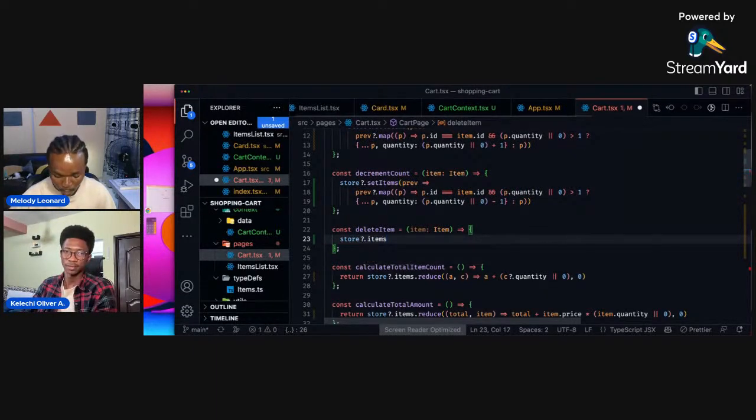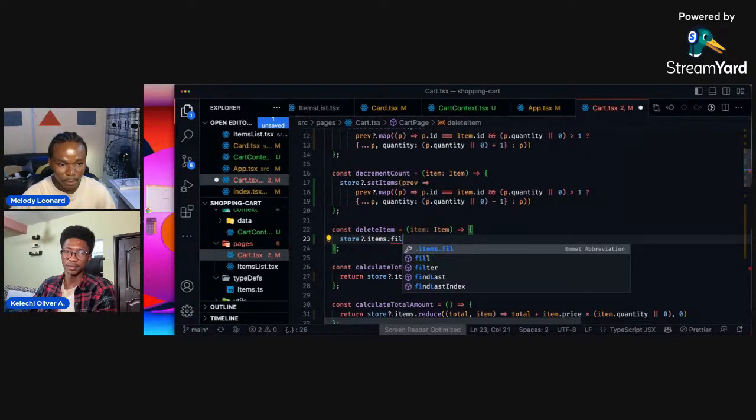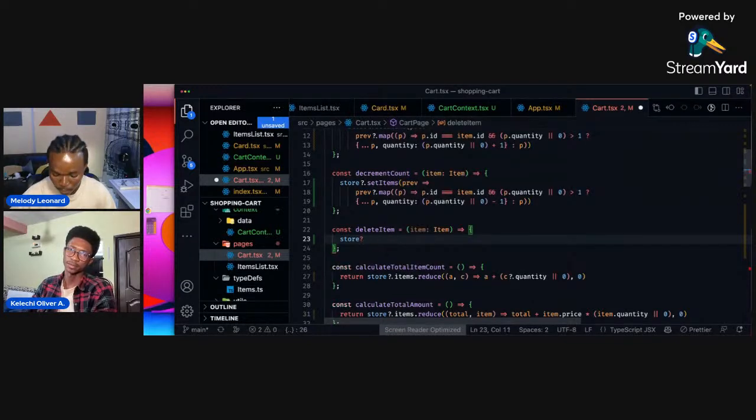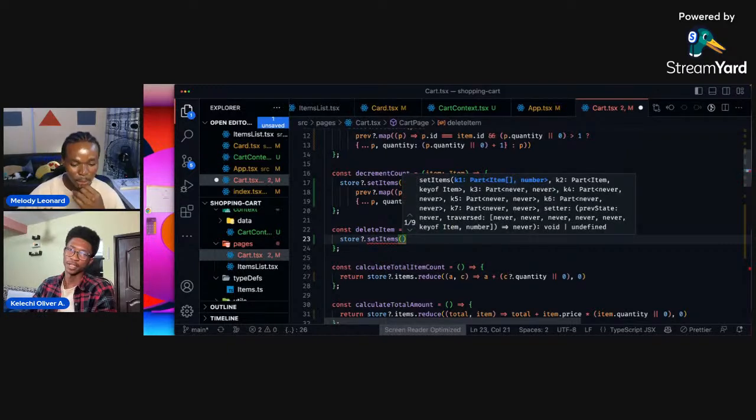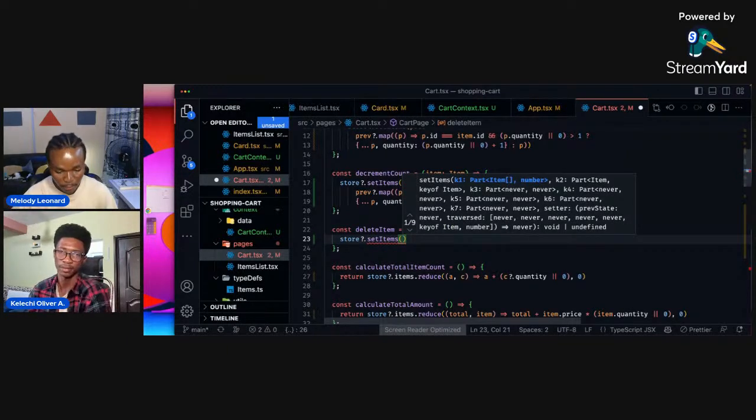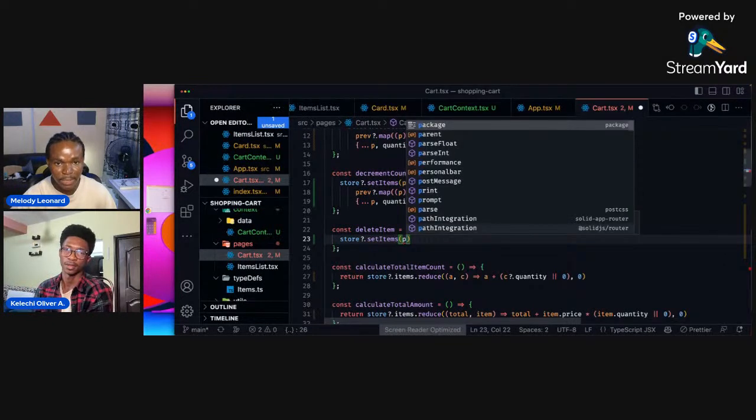I thought you can use set items and then return a new filtered array. Oh yeah, set. So we want to get the previous. So we want to do a filter here, the previous value, right?